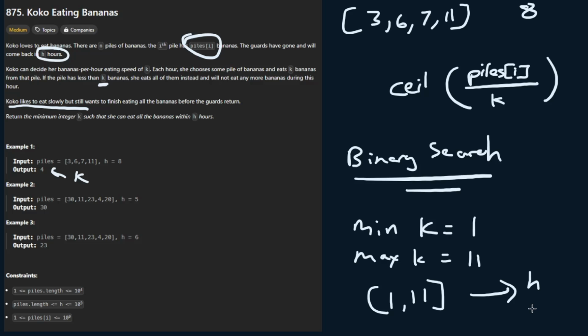And then if it's actually completing or successfully eating, then we can lower the eating speeds to see if there's a possible lower value that we can eat at. So knowing this trick will help you in the future to identify this binary search problem, and I hope that makes sense. So let's go to coding this and see how binary searches can be applied in code, and how we can figure the solution out here.